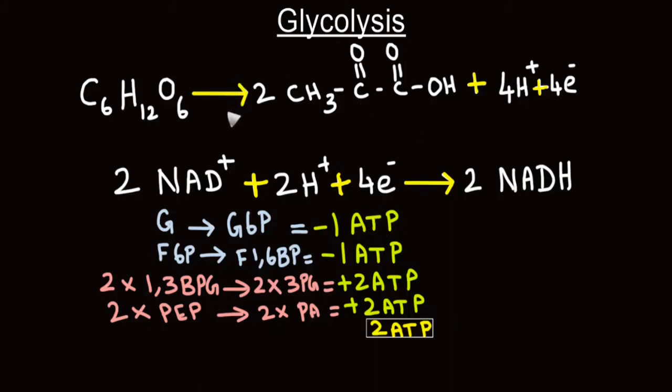This is the balanced chemical equation for conversion of 1 molecule of glucose into 2 molecules of pyruvate. As this is an oxidation process, during this process, there is release of 4 hydrogen atoms. 4 hydrogen atoms means 4 protons and 4 electrons. Now, these electrons have to be removed by an electron acceptor. The electron acceptor that takes part in glycolysis is oxidized NAD. Oxidized NAD accepts only hydride ions, not hydrogen atoms.